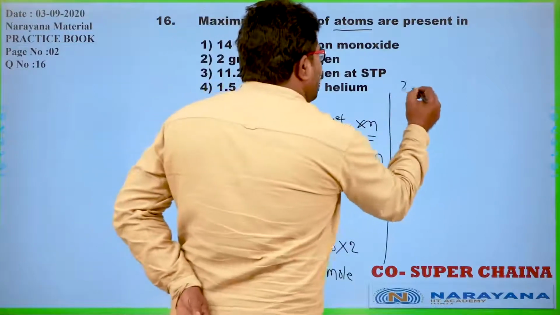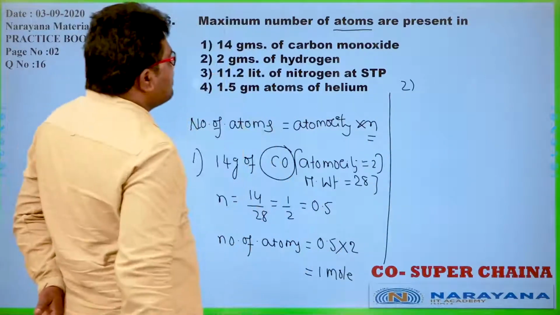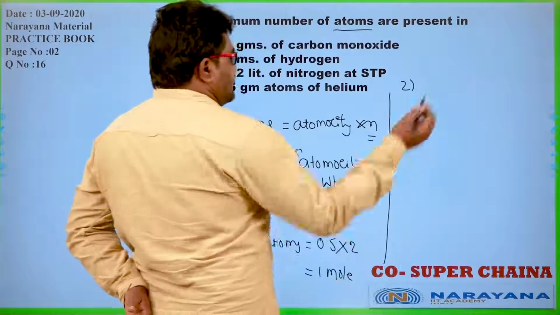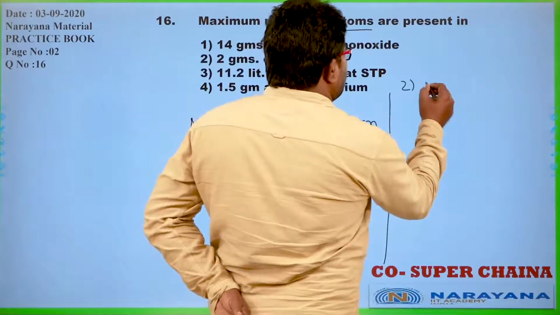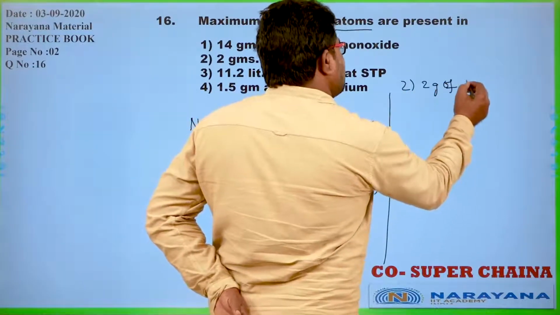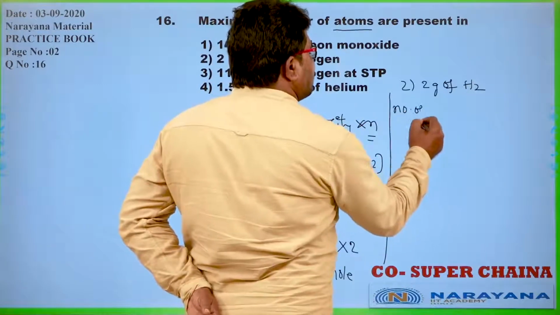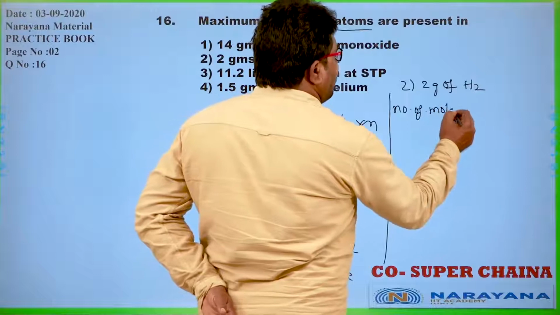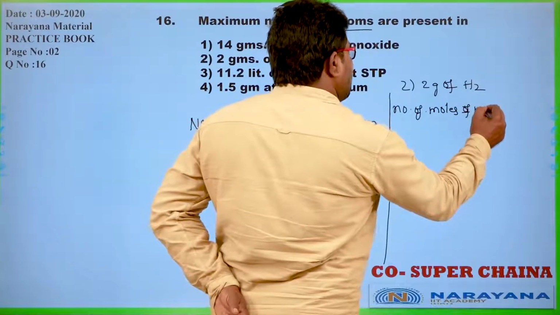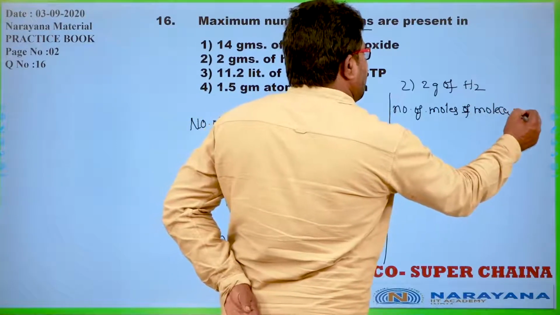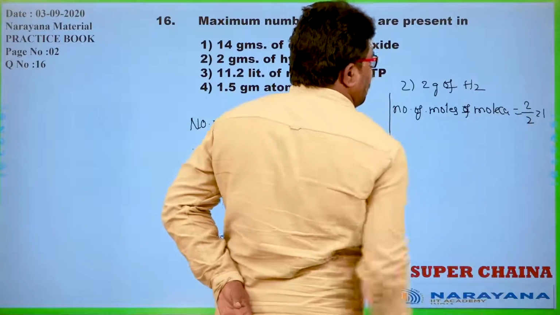Now I am going to the second case. 2 grams of hydrogen, that means H2. So number of moles of molecules I am going to calculate here: weight by molecular weight, that is equal to 1.